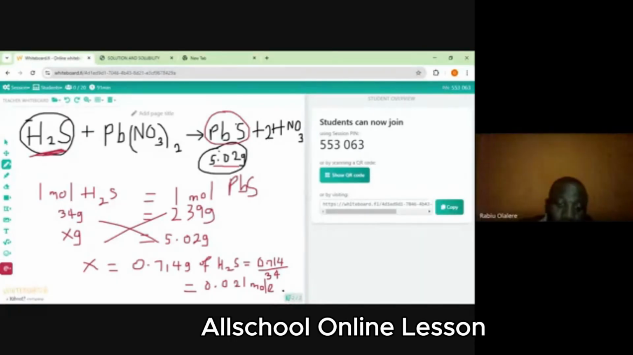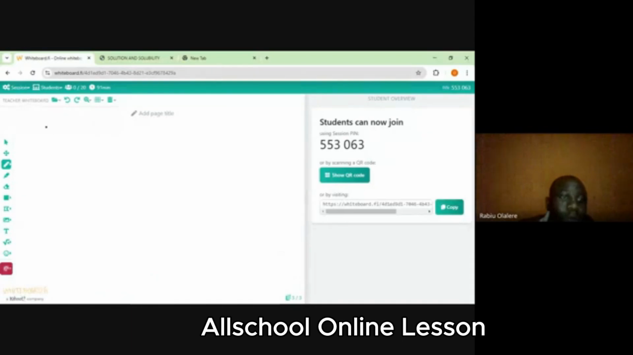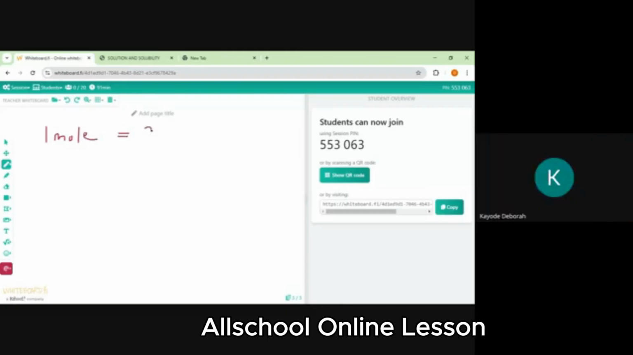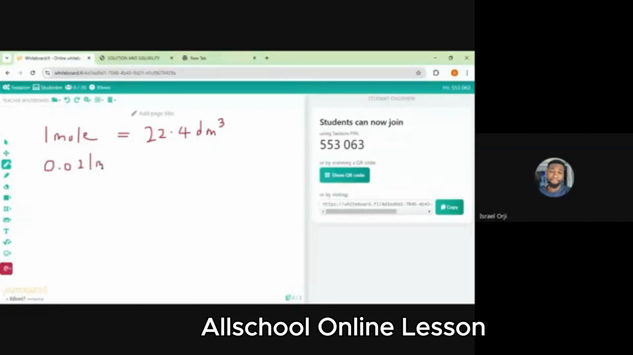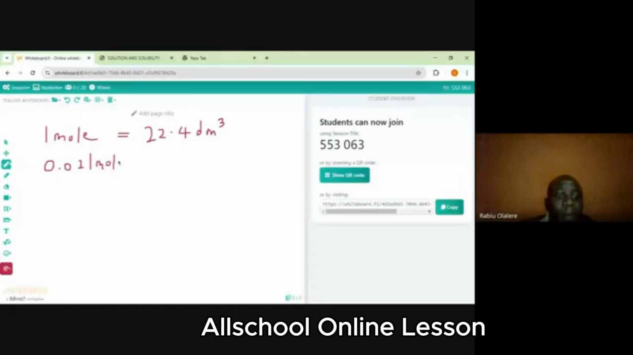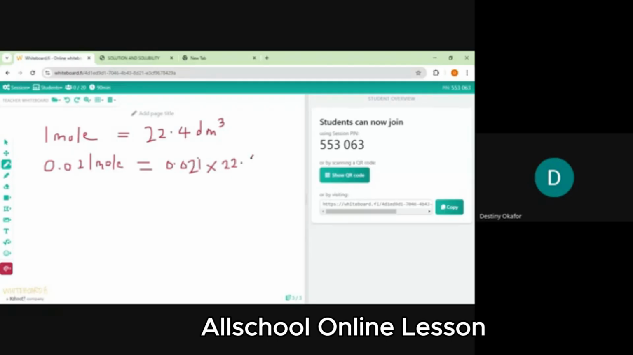Yes, sir. H2S is a gas, so we convert it to volume. We know that 1 mole of a gas at STP has a volume of what? 22.4. So what volume of H2S will be produced by 0.021 mole? That will be 0.021 times 22.4. 0.47.